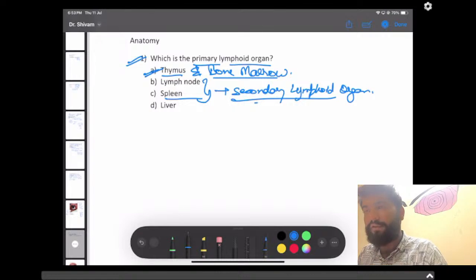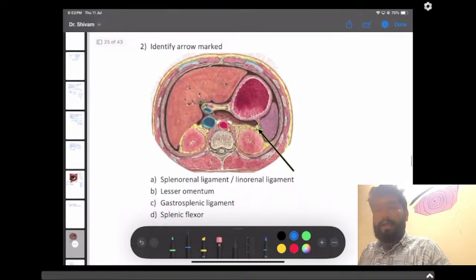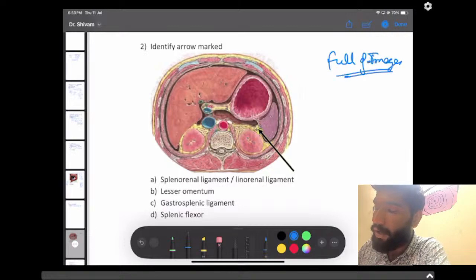As we have already done the first question, primary lymphoid organ, and the answer was thymus. Okay, this was the image question. Anatomy, as we all know, was full of images this time. So let's do one of the images of the anatomy.